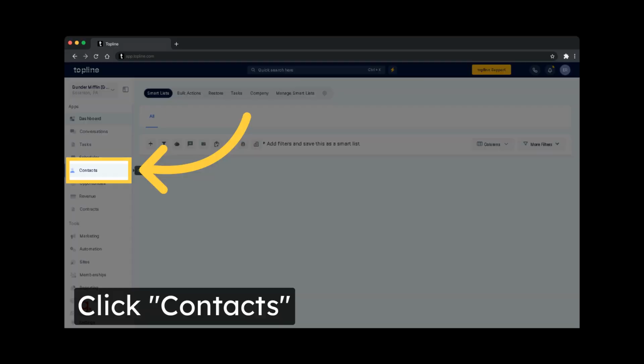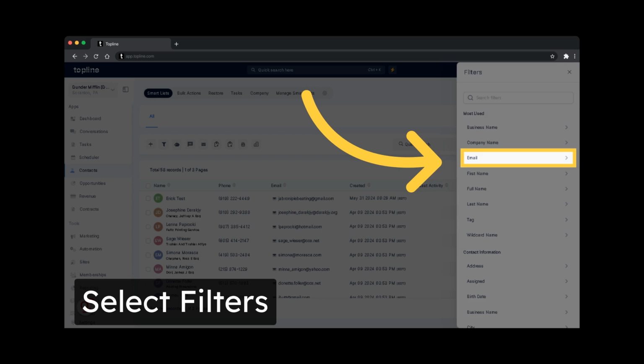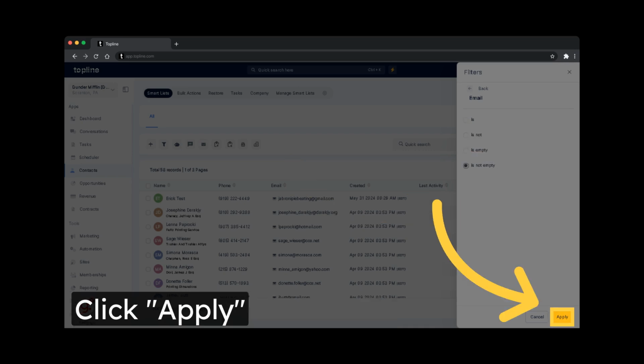To create a smart list, navigate to the Contacts section. Click More Filters to view the drop-down list of filters. Select the option from the drop-down menu that you want to add in your smart list. You may add 2 or more options, depending on your range. Choose the Is Not Empty condition. To apply the filter, click on Apply.